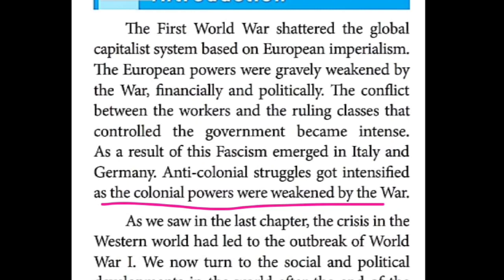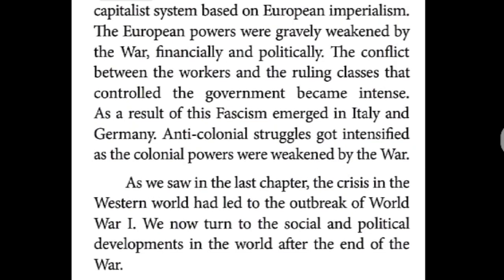So here, the First World War causes, everything we learned, is it? These are the causes for the outbreak of the World War. And I said the immediate cause: the Austrian crown prince was murdered by a Serbian lad. Now in this lesson, what are we going to learn? The social as well as political developments in the world after the end of the World War. What are the social developments? What are the political developments? That only we are going to learn under this lesson.